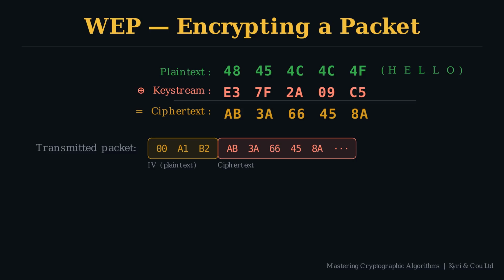The transmitted packet is assembled from these two parts: the IV, 3 bytes, sent in plaintext so the receiver can regenerate the keystream, followed by the ciphertext. The IV is the only thing that changes between packets. The base key is static. So if any 2 packets share an IV, they share a key stream, and that's the 2-time pad rebuilt.